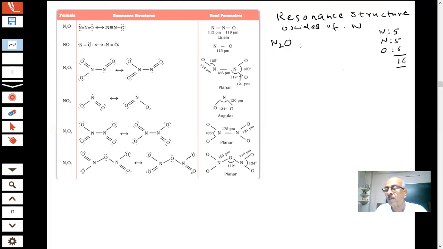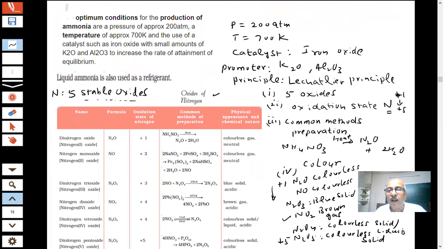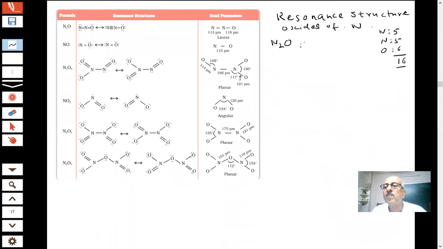These odd-electron substances are paramagnetic. One thing I want to see is the color: N2O is a colorless and neutral gas, NO2 is brown and acidic. So let's see how to draw this structure.